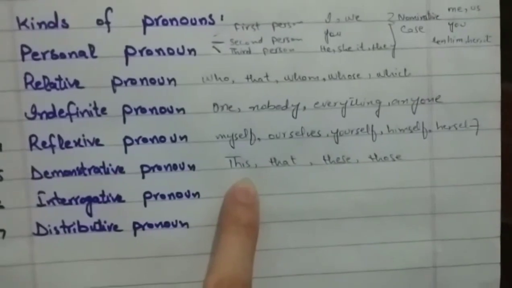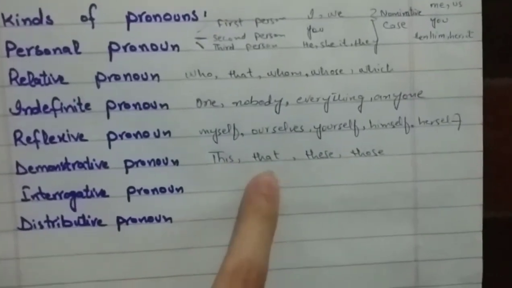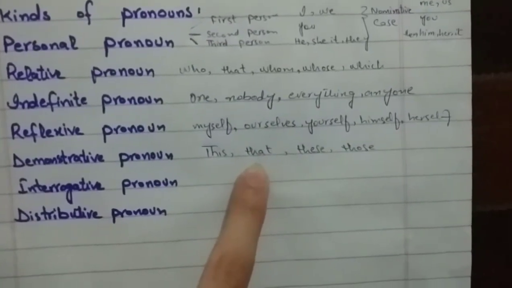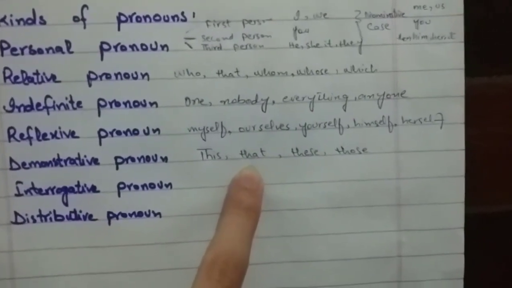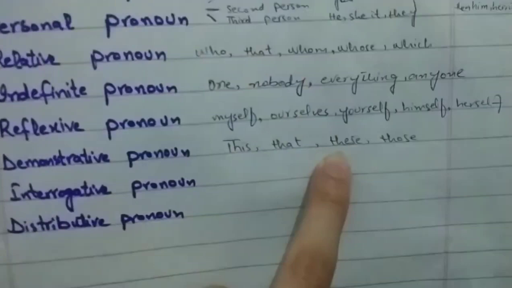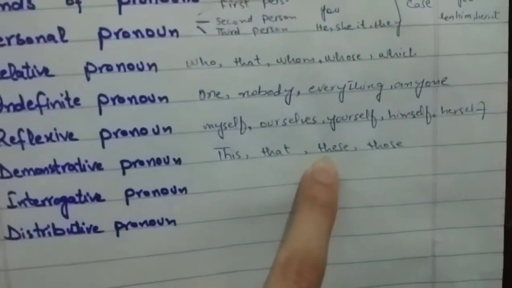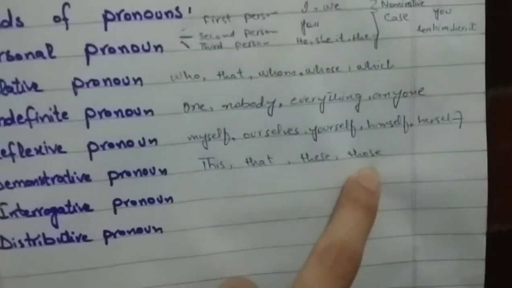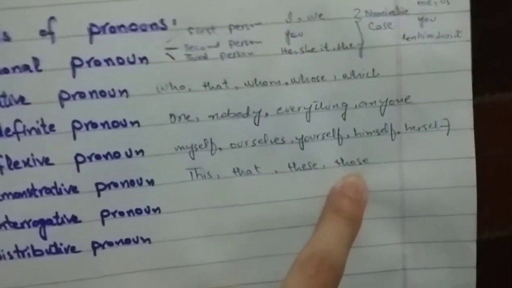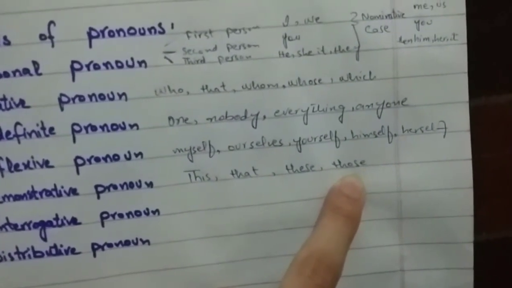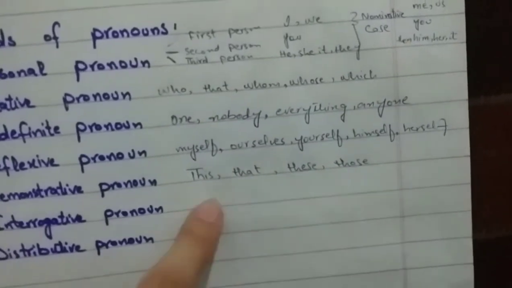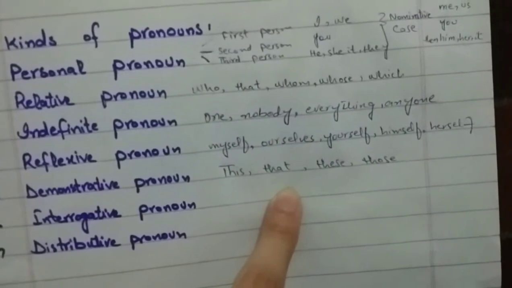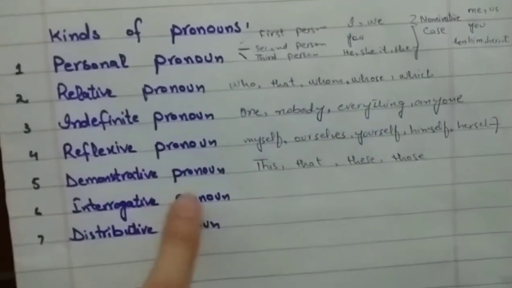This we use for the thing that is nearby, and for the singular as well, that we use for the thing that is far for the singular, and these we use for plural things, and those we use for plural as well, but for the things that are far from us. For example, this is my book, that is my pen. These are the examples of demonstrative pronoun.